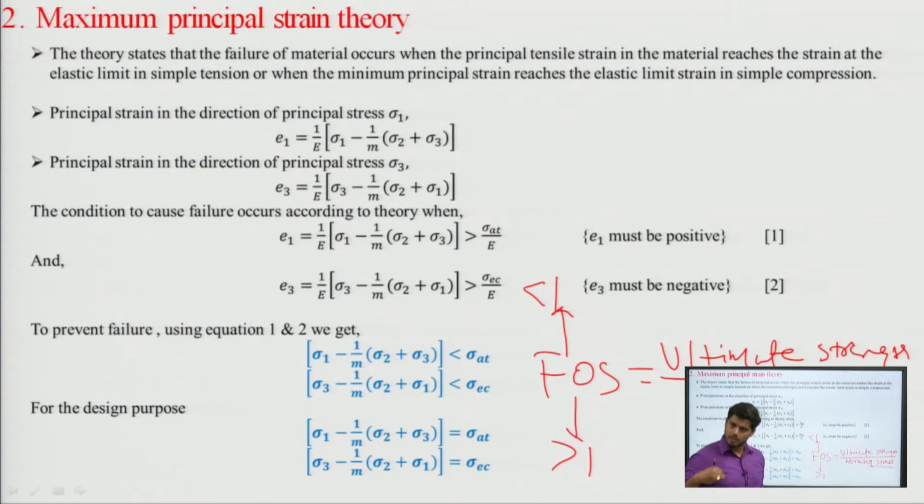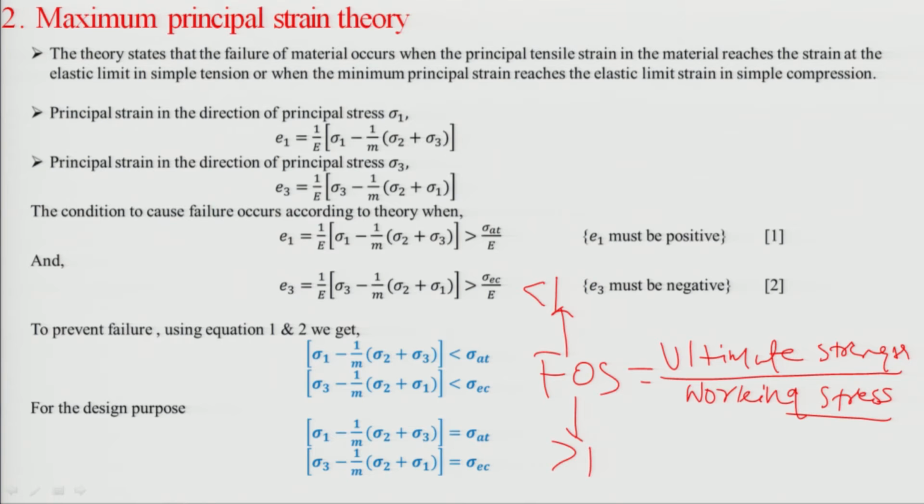The body will remain safe under any type of stress condition or any type of loading condition if the factor of safety is greater than 1. The body will fail if the factor of safety is less than 1. So, what is the ultimate strength of a body under maximum principal strength theory? The ultimate strength of a body is sigma et. And this is the amount of working strength of a body.